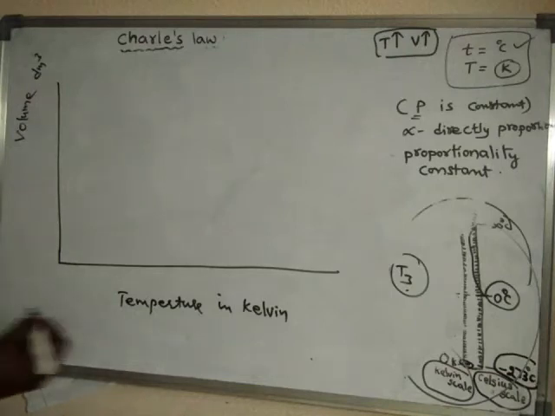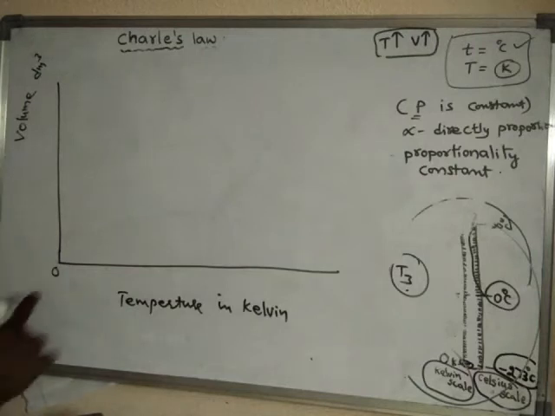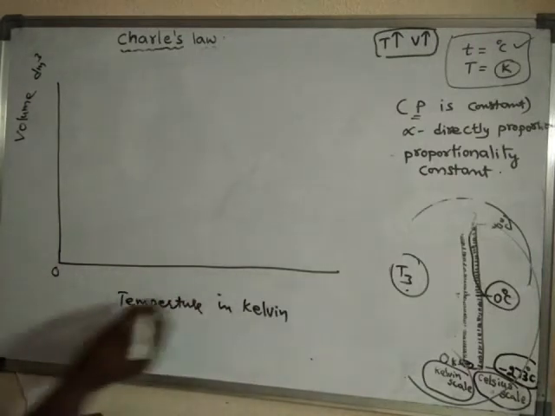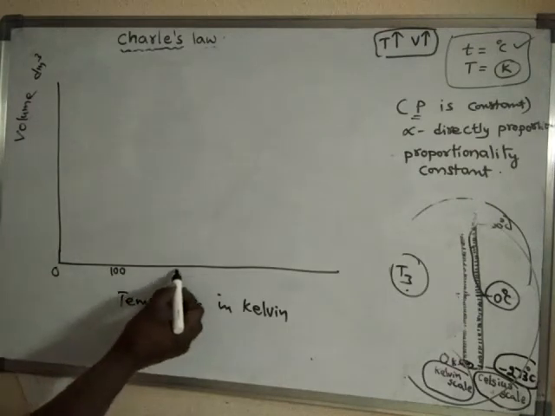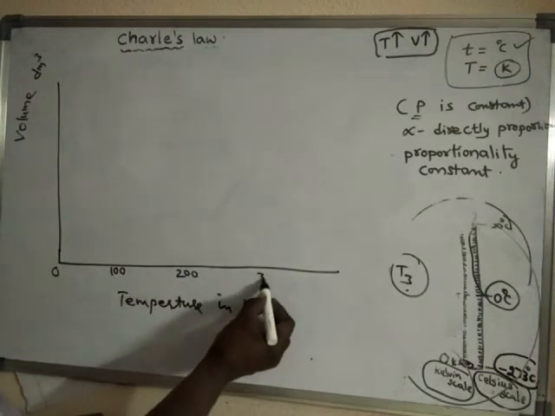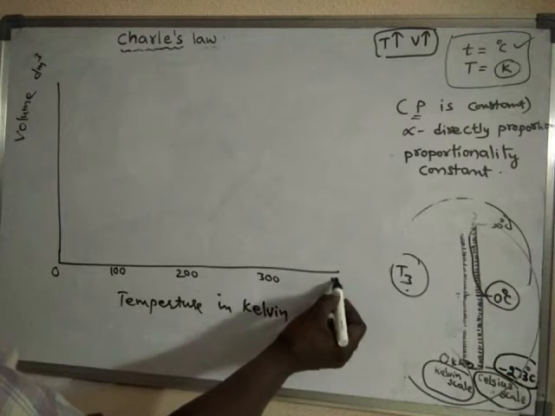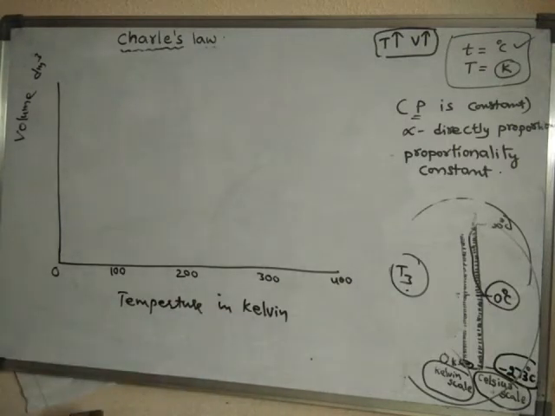Now the values. Starting from 0, as temperature increases, somewhere here it is 100, 200 Kelvin, 300 Kelvin, 400 Kelvin, and so on. These are all Kelvin temperatures.